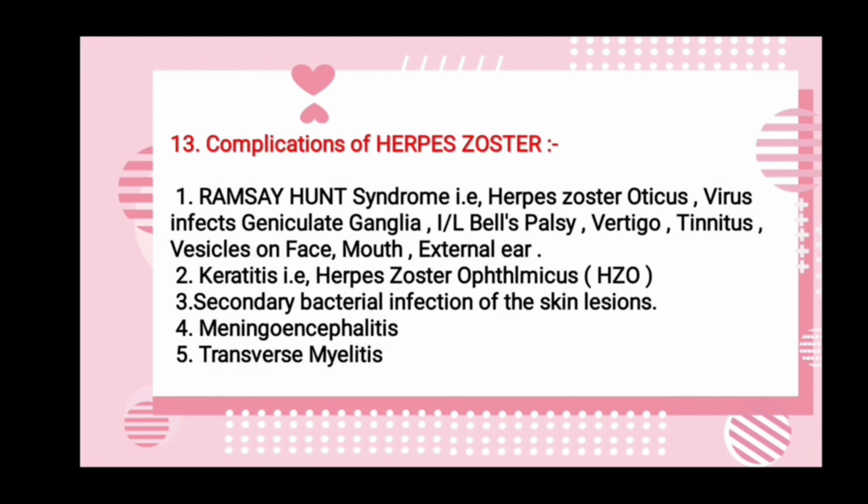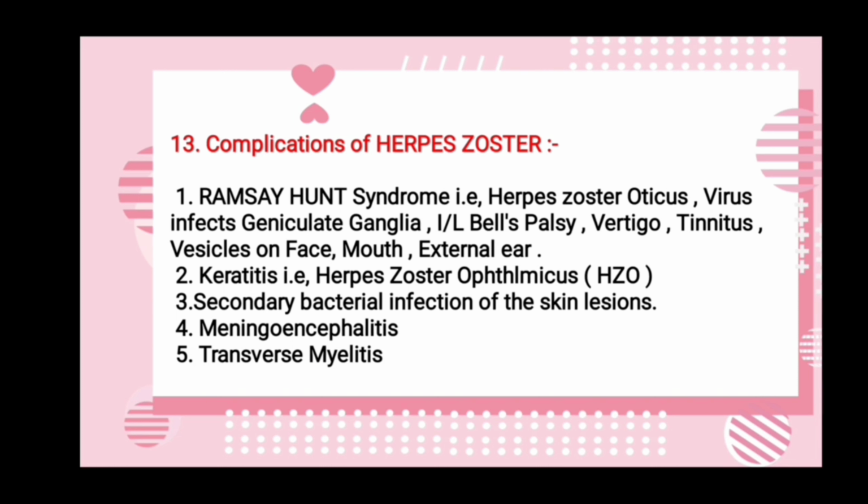And what are the complications of herpes zoster? Ramsay-Hunt syndrome, that is herpes zoster oticus. In this syndrome, the virus infects the geniculate ganglia, and ipsilateral Bell's palsy, vertigo, tinnitus, and vesicles on the face, mouth and external ear can be seen.